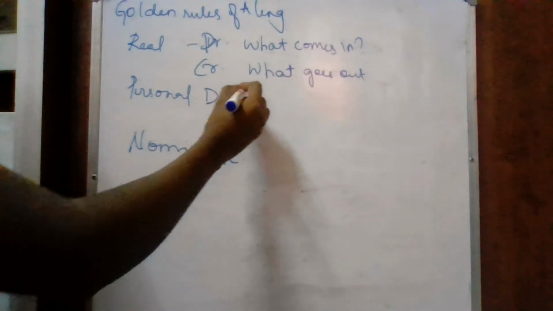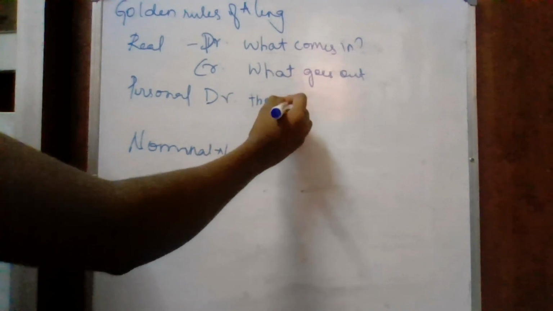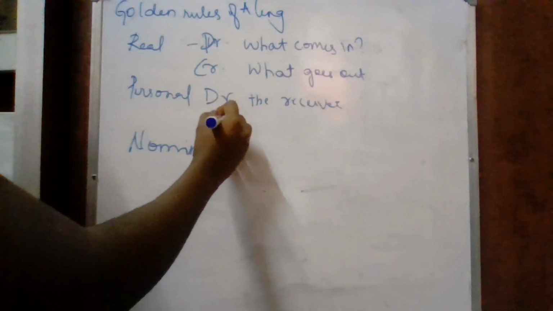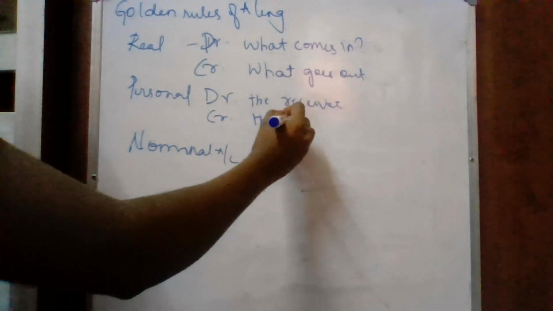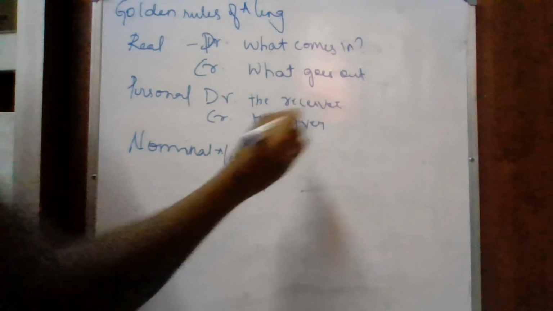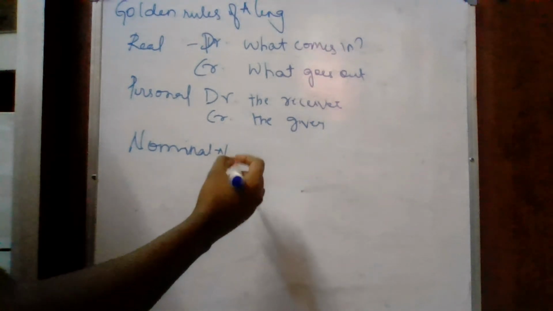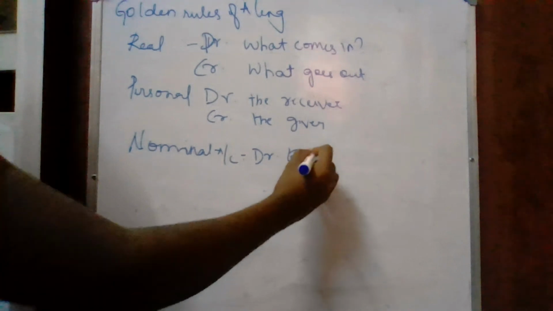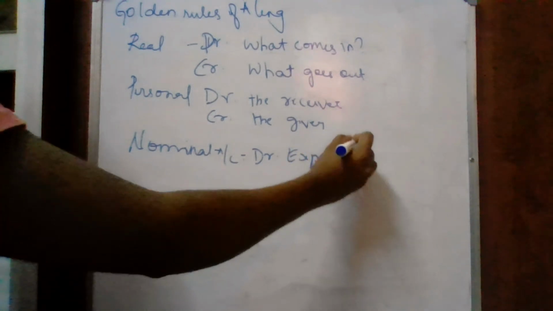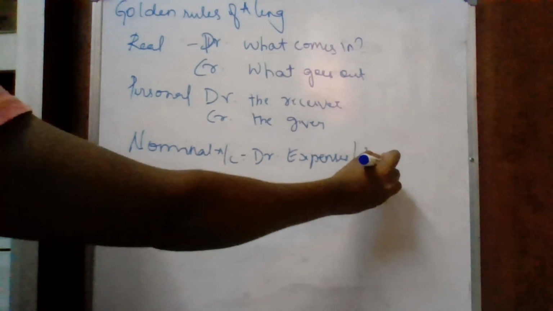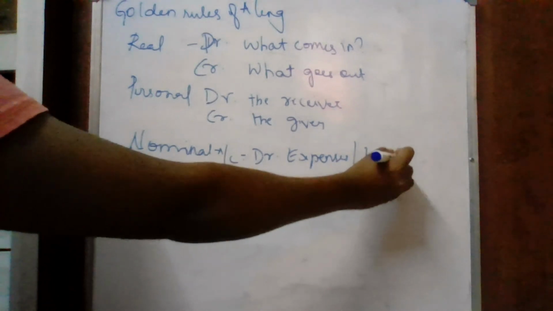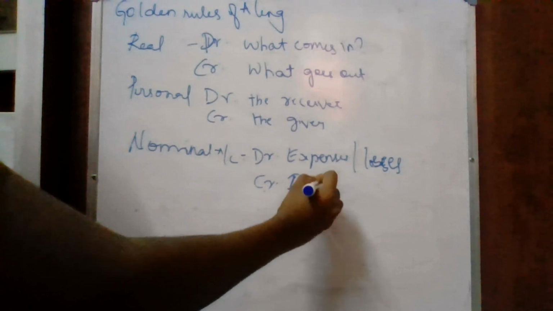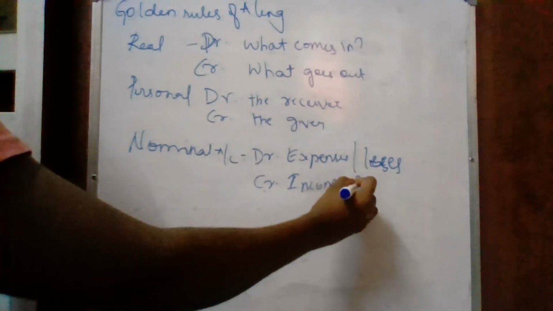In personal account, debit the receiver, credit the giver. And we have nominal account: debit all your expenses and losses, credit all your incomes and gains.